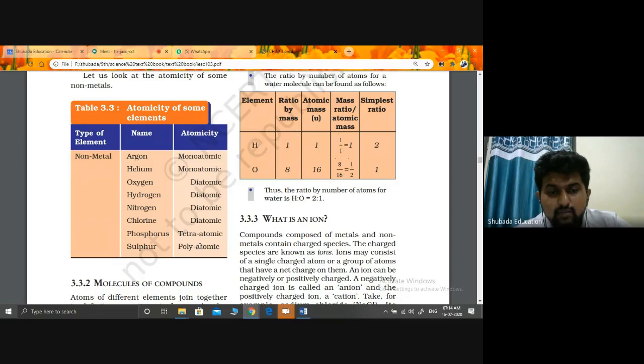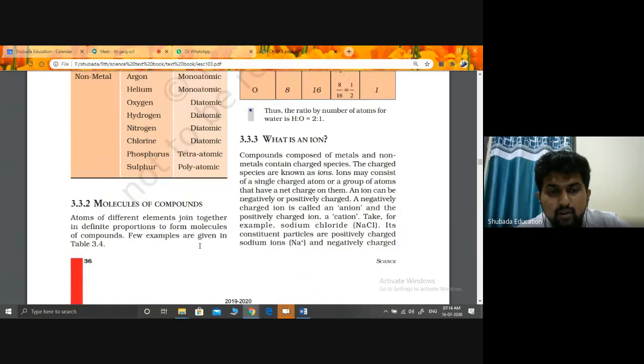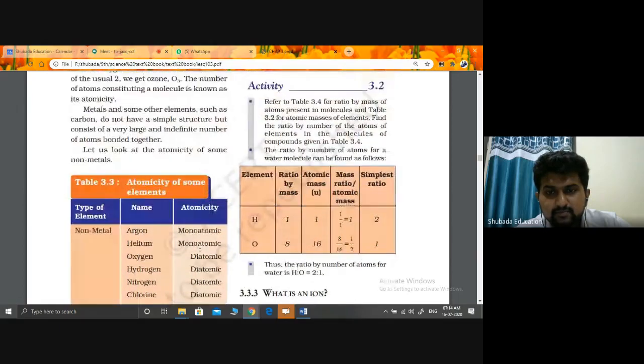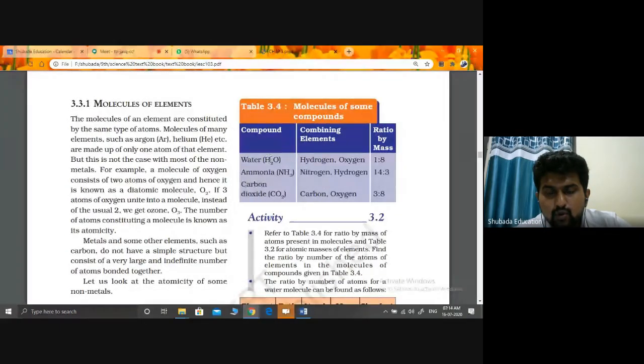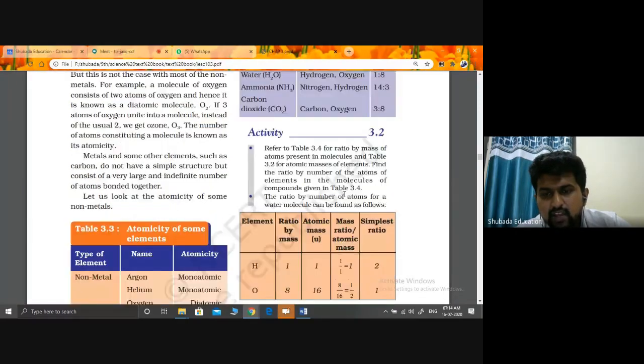Now see what a molecule of a compound is. For example H2O. Here H2 is one type of molecule and O is another, two different types, and when added together they create a compound. Molecules of compounds have a ratio by mass, which is given, and how they calculated it is also given.